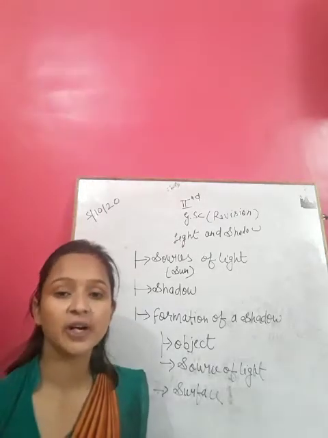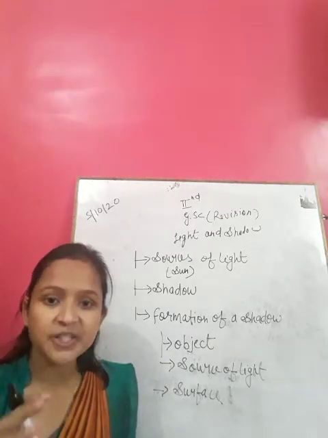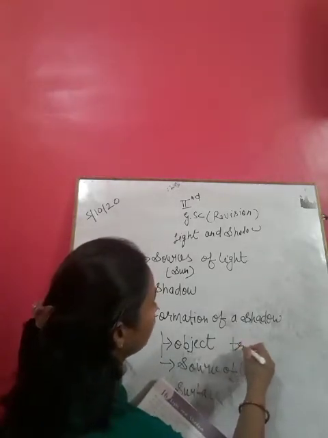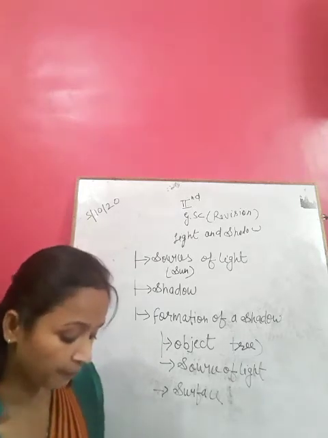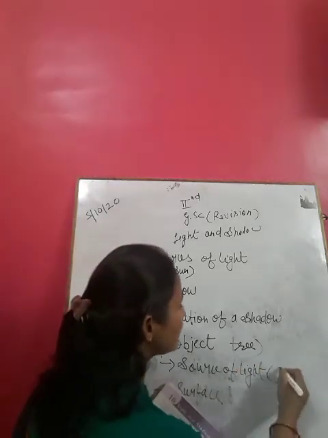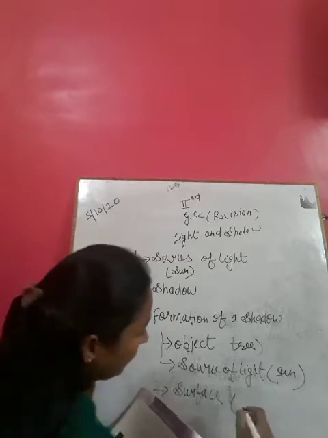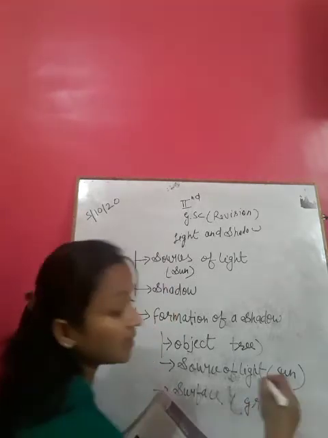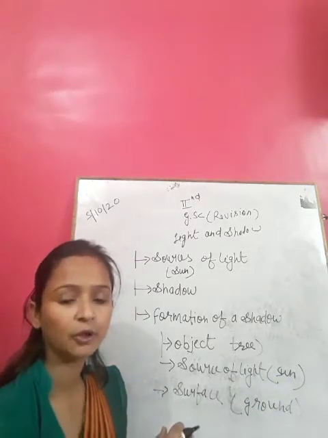When we see the shadow of a tree, what is the object? The object is the tree. The source of light is the sun. And the surface is the ground. Where will the shadow form? On the ground.